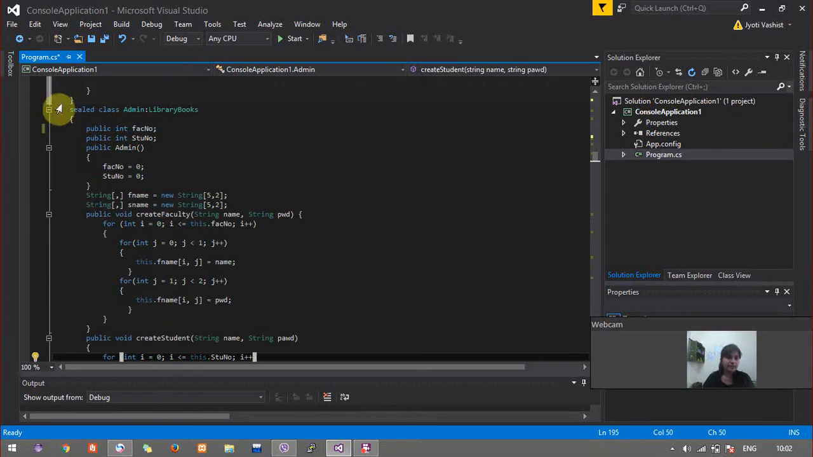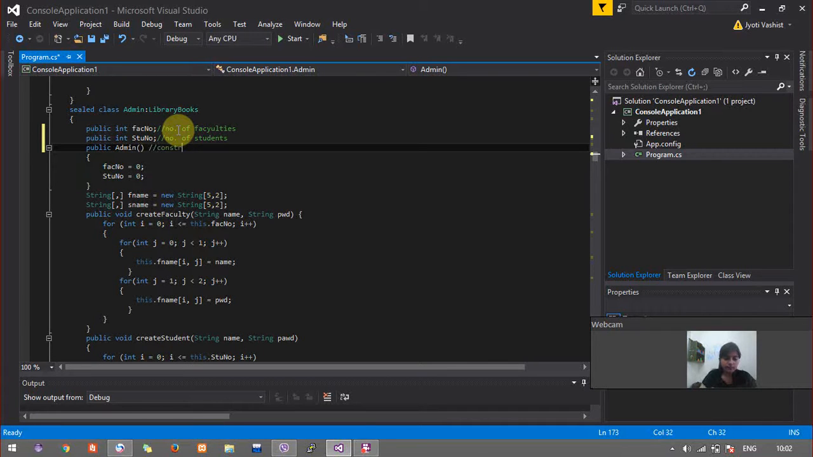And then here is the class Admin. As you can see, Admin also inherits Library Books, and it has its own data members, fact number, number of faculties, and this is for number of students. And Admin, this is just a constructor.